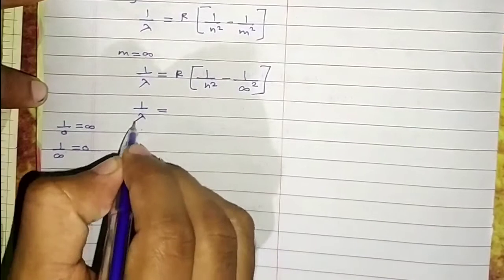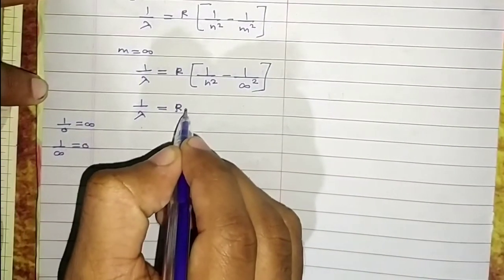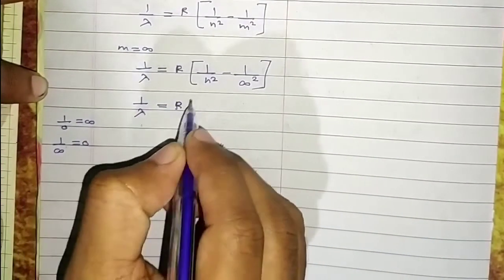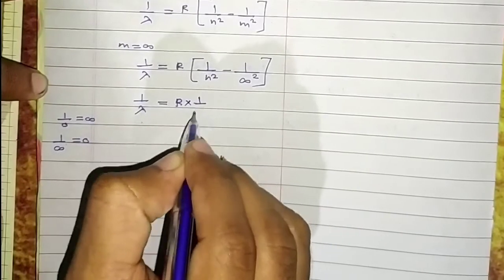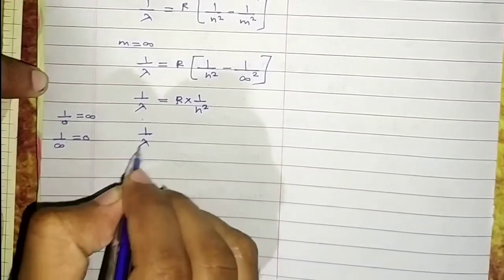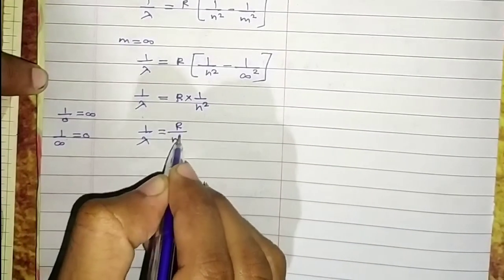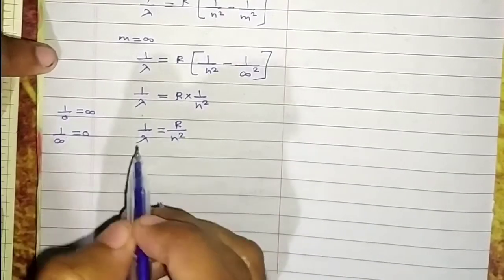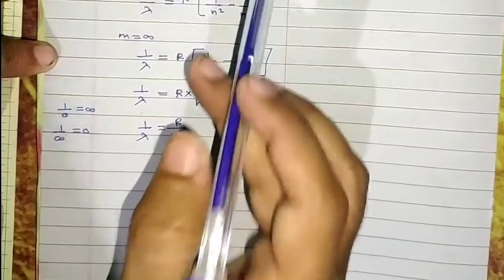So we get the simplified formula: 1 upon lambda is equal to R divided by n square. Now using this simple relation, we are going to find out the answer here.